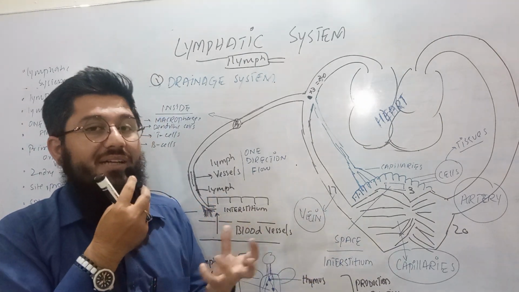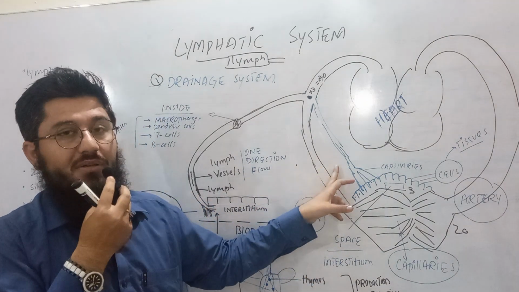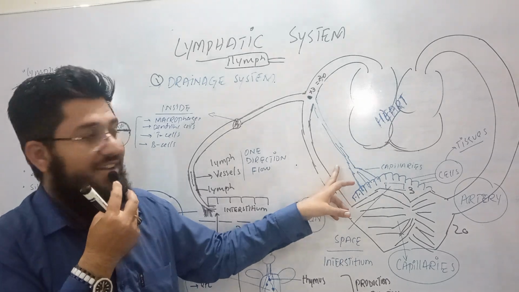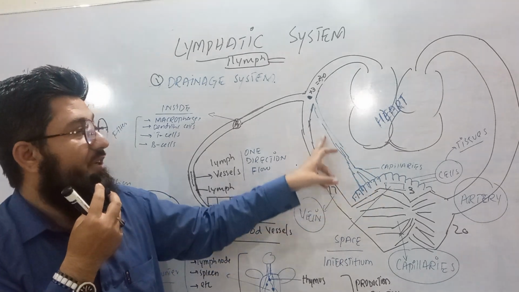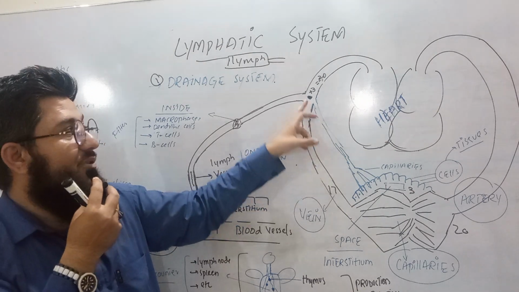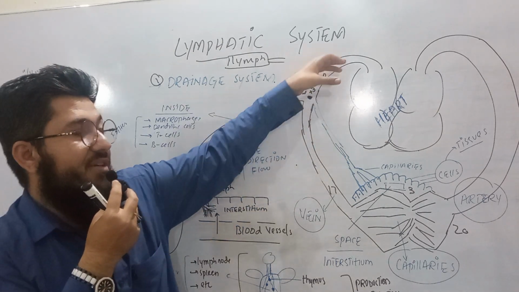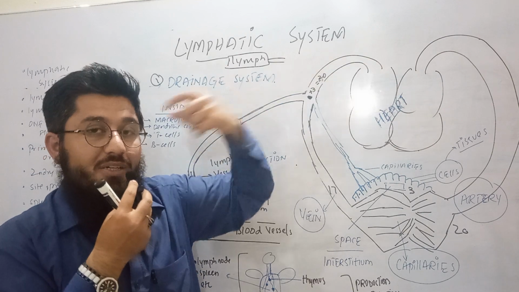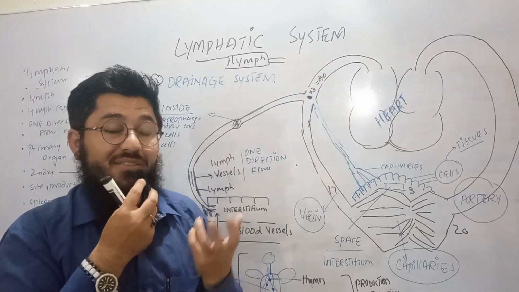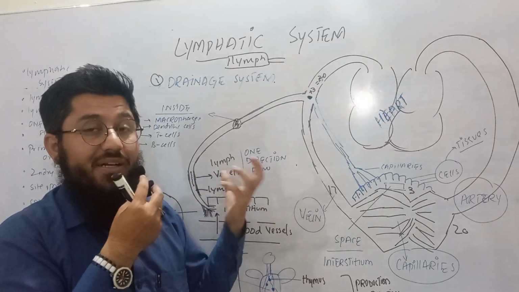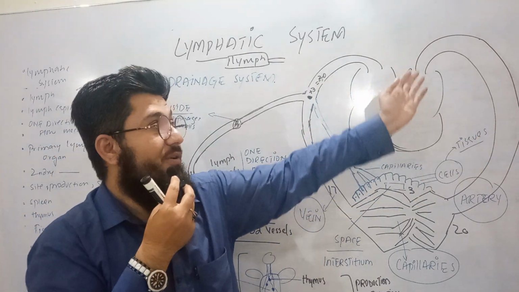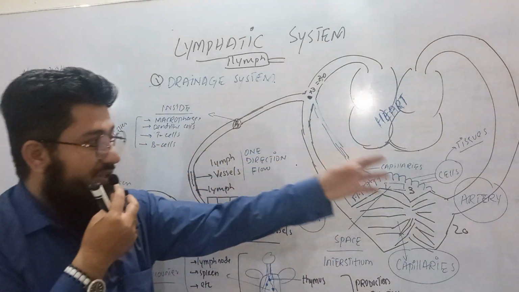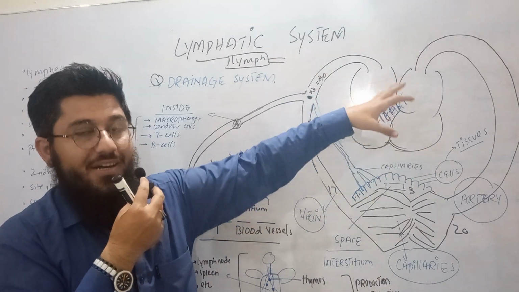So nature has granted us the lymphatic system. Alhamdulillah, we can say. This lymphatic system is bringing back that 3 liter fluid and pouring it back into the subclavian vein, which is bringing that fluid back into the heart. So now the heart receives the same 20 liter fluid that a moment earlier it actually pumped into the arteries. That 20 liter fluid is now back in the heart.